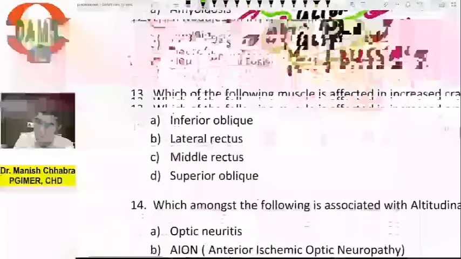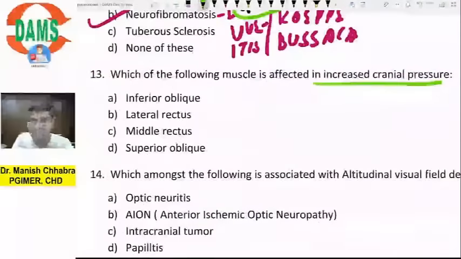Done? Okay. Which of the following muscles is affected in increased cranial pressure? If there is increased ICT, remember we had discussed that we have seen a real patient in the class as well. That cute little boy, how cute he was, right? So what was that?